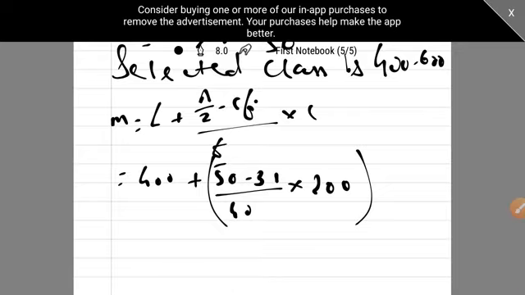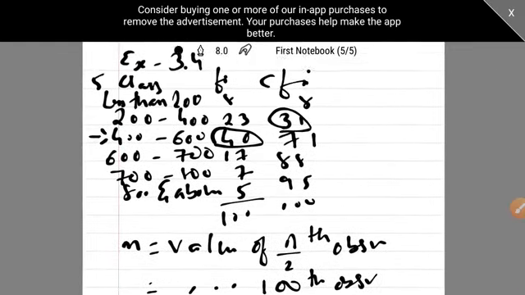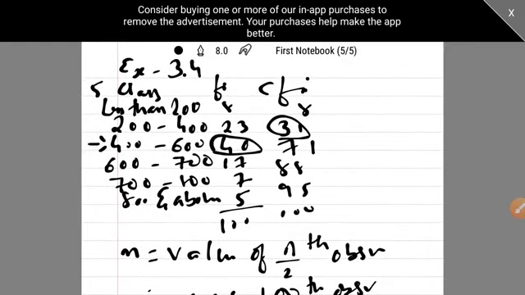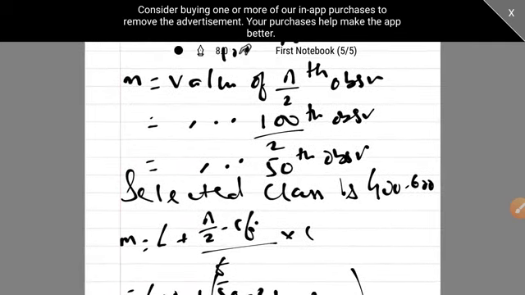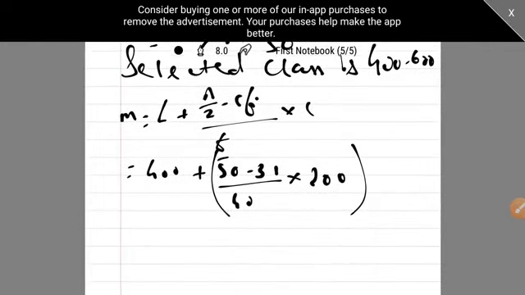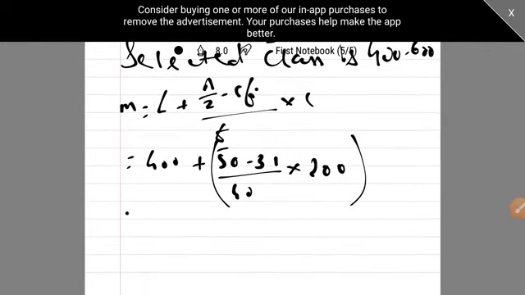Okay. If you have seen the question, then the class length is different in each and every class. 200 to 400 is 200, 400 to 600 gap is 200, 600 to 700 gap is 100, 700 to 800 gap is 100. What class length do you have to take? You have to take the class length of the class which is selected. So the selected class is 400 to 600, so that is 200. So this is 400 plus 50 minus 31 is 19 upon 40 into 200.